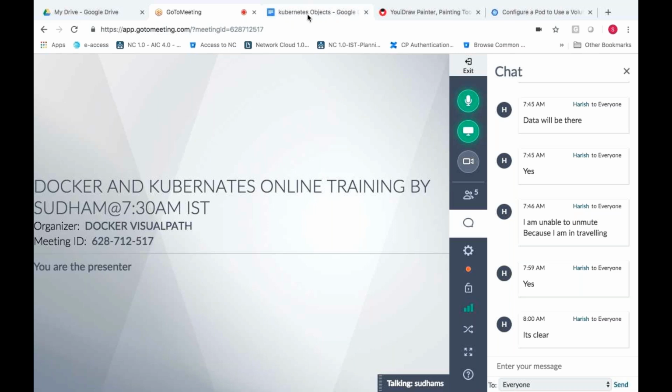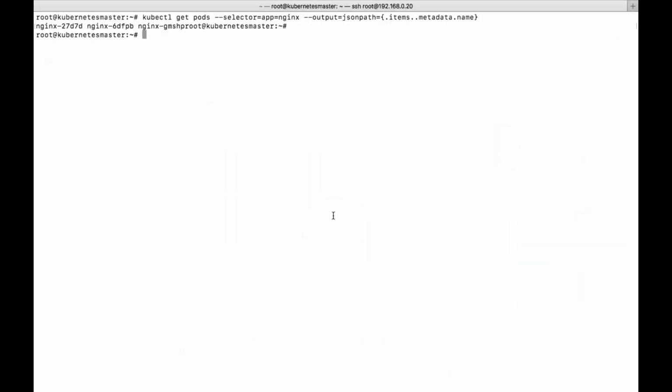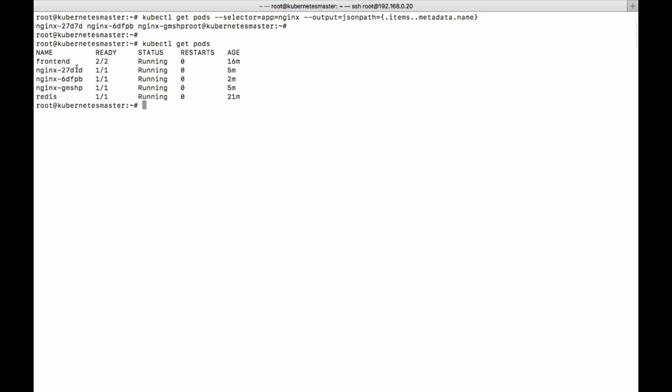Okay. So if you want to pull all the pods matching this particular label, you can see there are three pods: Nginx-27D7D, Nginx-6DFPD, and Nginx-GMSHP. So these are the three pods which we have. You can see here also 27D7D, 6DFPD, and GMSHP. So these are the shortcut commands to pull using selectors.